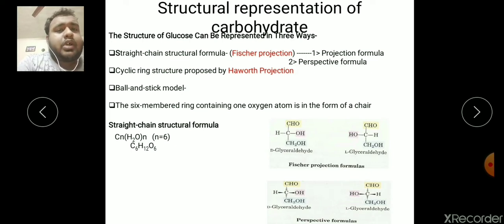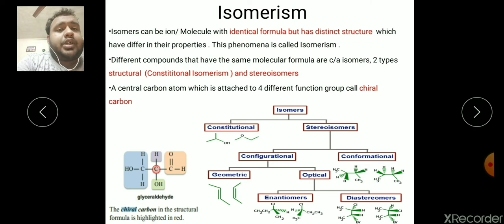Before that, we have to learn some of the basic aspects and basic knowledge of stereochemistry. Let's go into that, and after that we will cover the Fischer projection and Haworth projection one by one. First, what is isomerism, or what are isomers? Isomers are ions or molecules which are identical in terms of their formula but distinct in terms of their structure.